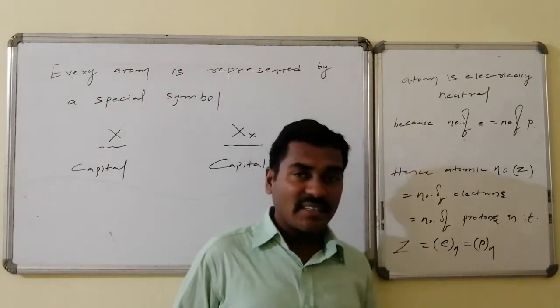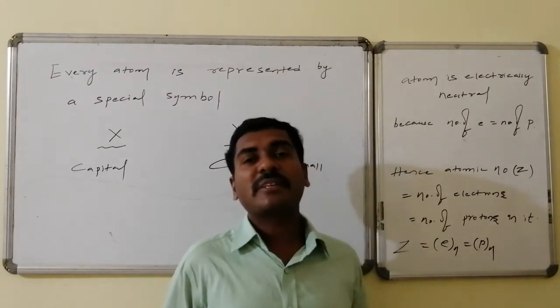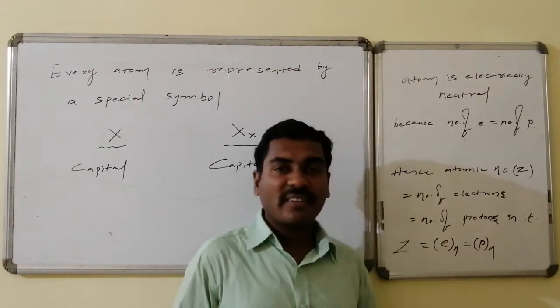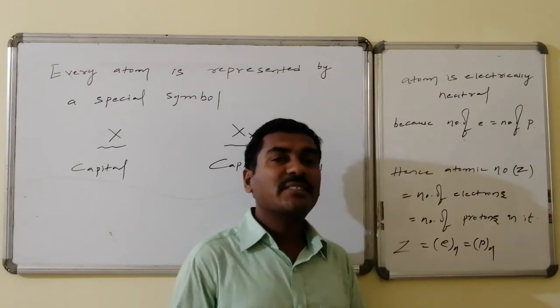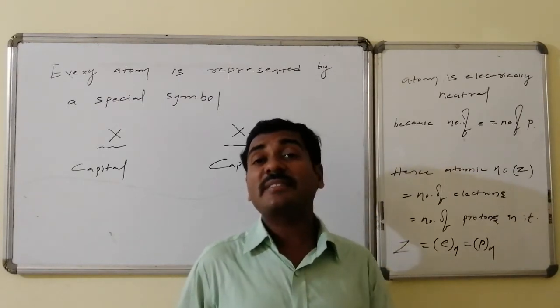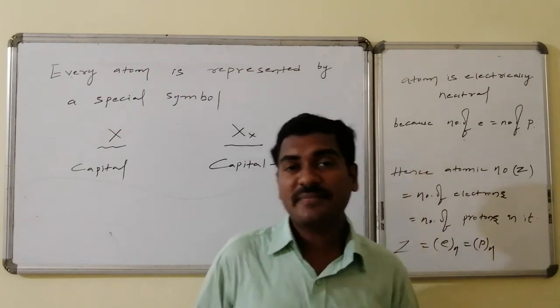These two charges are the same in magnitude but have opposite signs, so they cancel one another. As a result, the net charge inside the atom is 0. Hence the atom is electrically neutral.